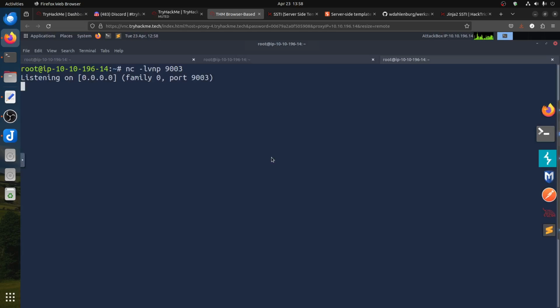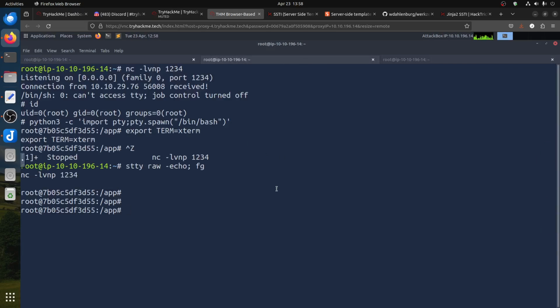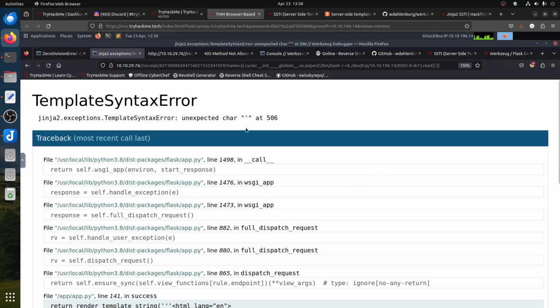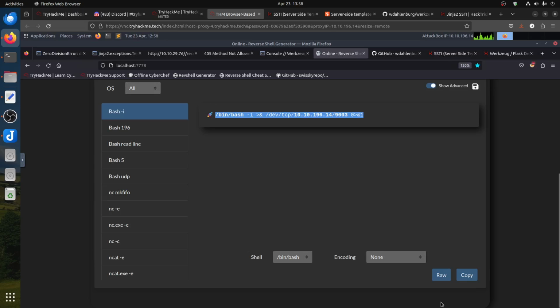Let me make sure we still have that shell. Oh, we still have our friend shell. Okay, so it doesn't work. Now I try to figure out what is happening here. One thing we can do is encode it. You can try base64.